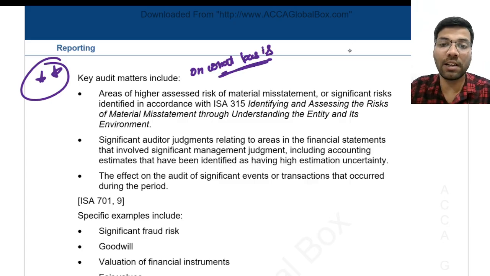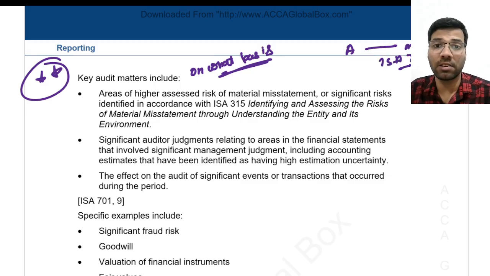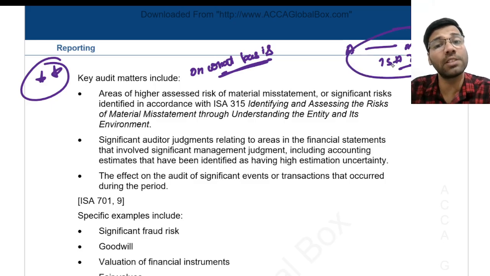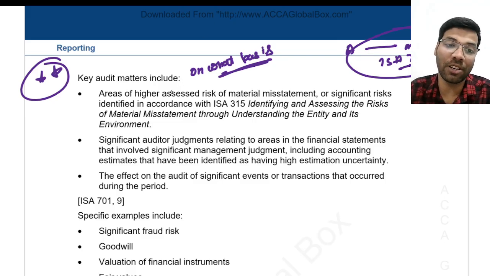I said that the auditor communicates with the management under ISA 260 and will select some matters. Now, among the many matters that have been communicated with the management, which matters are to be selected by the auditor? While selecting the matters, the auditor will select those issues where he feels the risk of material misstatement would be high.